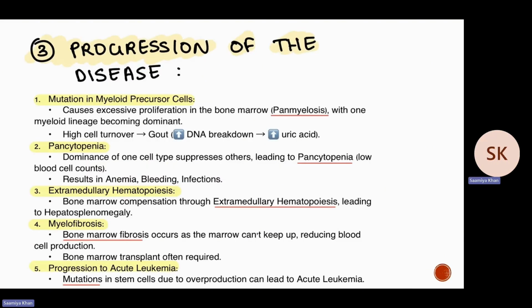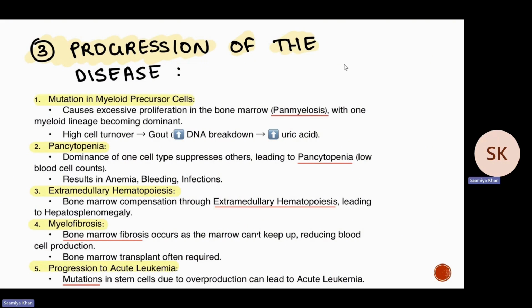The next slide is important. Here, we're going to discuss how this disease progresses. At first, there is an excessive proliferation of all the cells in the bone marrow, called panmyelosis, and then one myeloid lineage becomes dominant. We also have high cell turnover, and that leads to gout, because DNA breakdown gives uric acid. Increased DNA breakdown gives increased uric acid that can result in gout. After this, it can lead to pancytopenia, where dominance of one cell type suppresses the others, leading to low blood cell counts. This can result in anemia, bleeding, and infections.